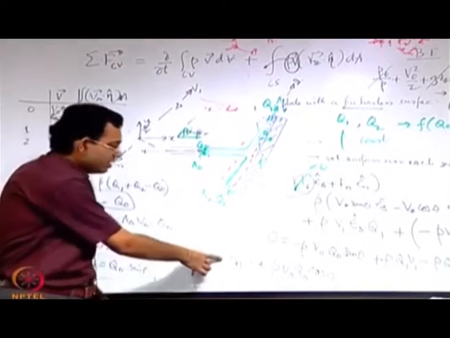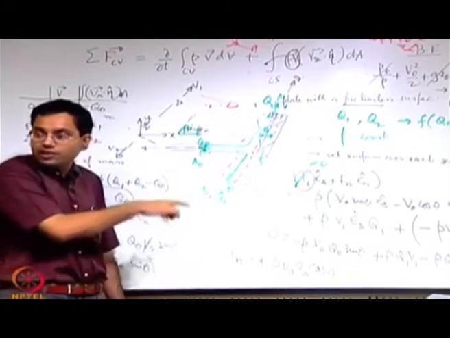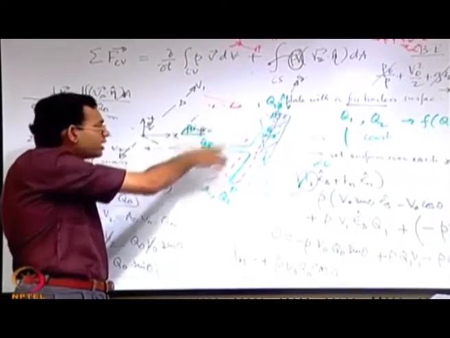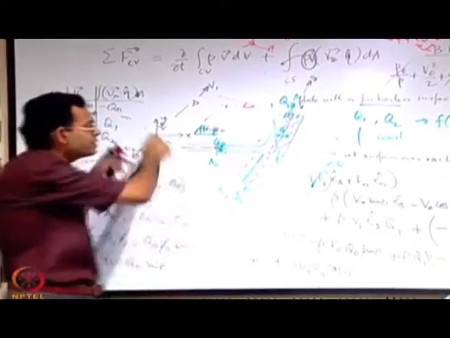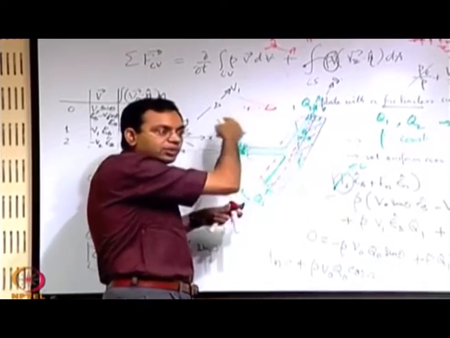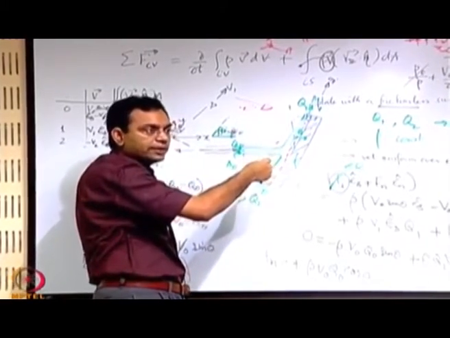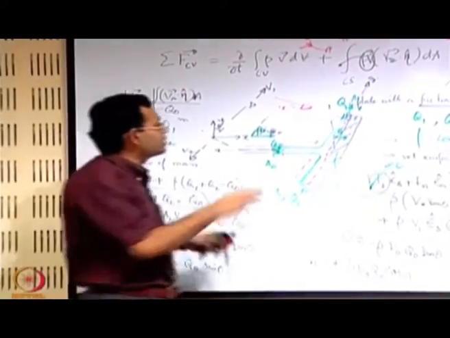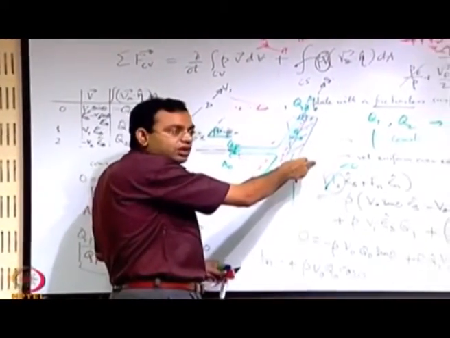This is, you see, this is in the positive n direction that we have considered. So opposite to that is the force exerted by water on the plate, and that is quite obvious. Like logically, if you see, if a jet strikes on the plate like this, it should have a force in this direction, not the opposite direction. Okay. So there is a resultant force which is exerted on the plate in its normal direction.